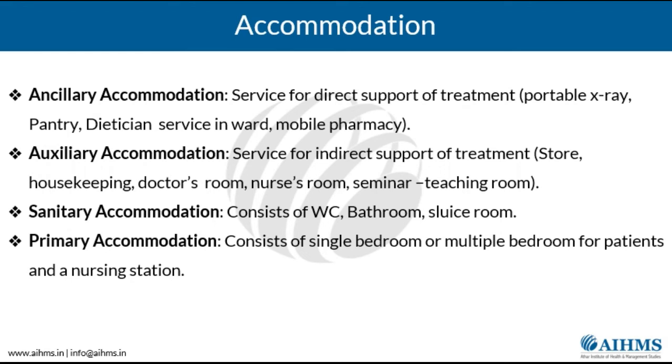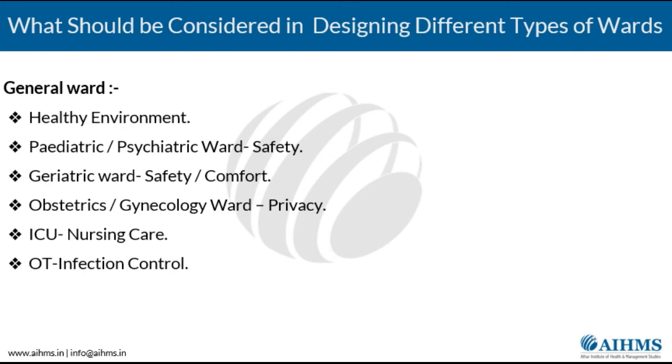As far as the auxiliary is concerned, I've told you there's a store, there's housekeeping, there's a doctor's room, there's a sister in charge room, there's an attendant room, as well as a seminar room. Sanitary will comprise the bathroom and the other spaces, and a 1:5 ratio has to be maintained. And primary accommodation basically consists of one bedroom or multiple bedrooms for the patient as well as the nursing station.